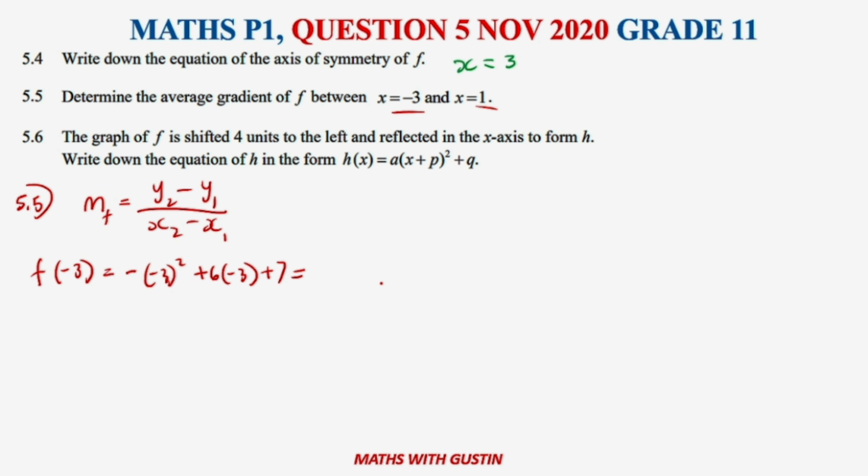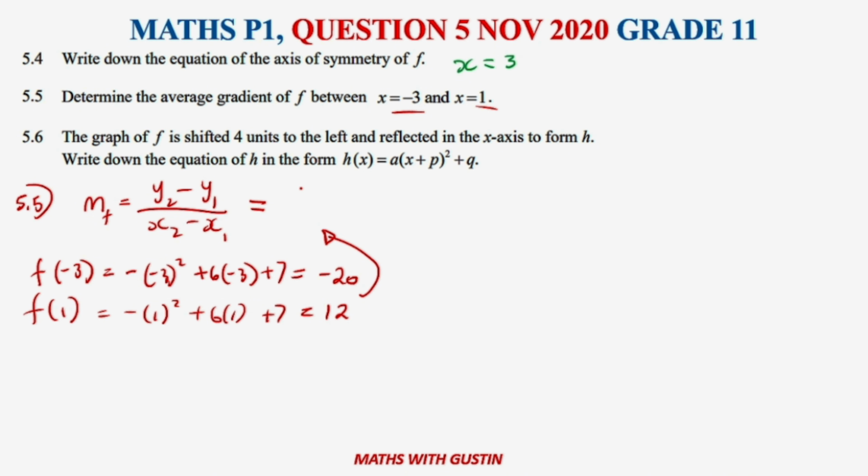We punch this in our calculator, we get -20 as our value. Therefore, when x is equal to 1, what do we get here? x is equal to 1 plus 7 is going to give us 12. Okay, so therefore, we can come here into our equation and substitute these values. We already know the x values and the y values here. Let's say when x is equal to 1, that is that.